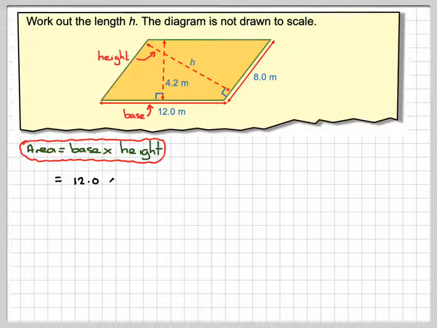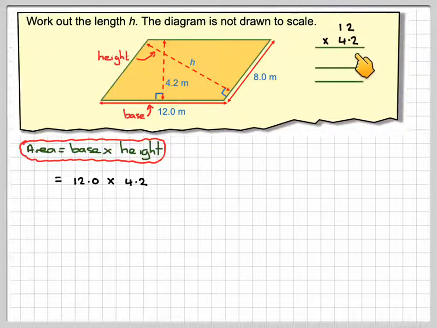So we will need to work out 12 times 4.2. So doing 12 times 4.2. So 2 2's are 4. 2 times 1 is 2. Put in a 0. 4 times 2 is 8. And 1 times 4 is 4. Adding those together, we get 4 plus 0, which is 4. 2 plus 8, which is 10. So it's 0, carry the 1. 1 plus 4, which makes 5.